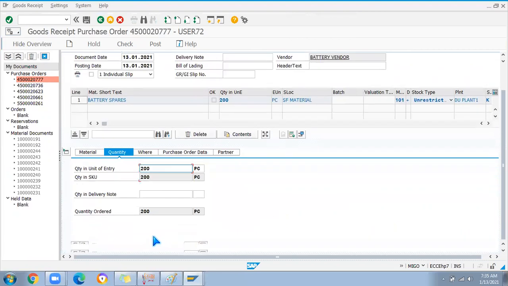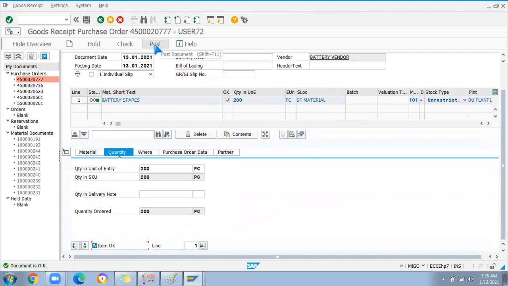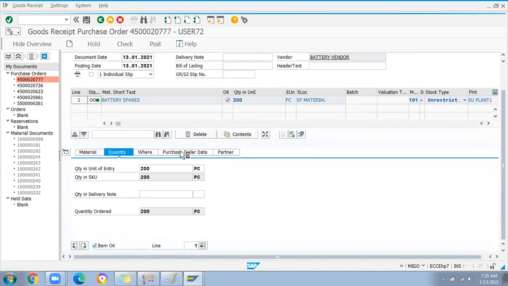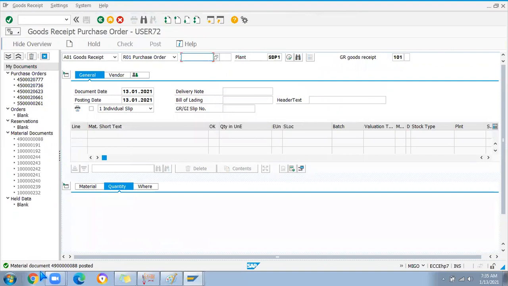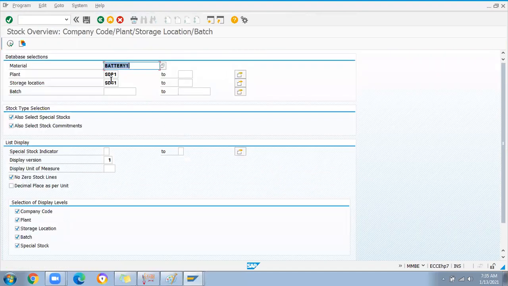Okay, check and post it. Now the material document got posted. If I go back and see MMB stock, it is in SDP1, SDS3.